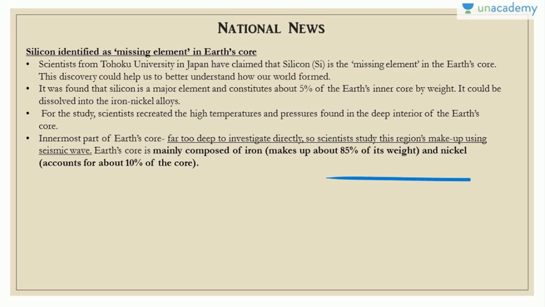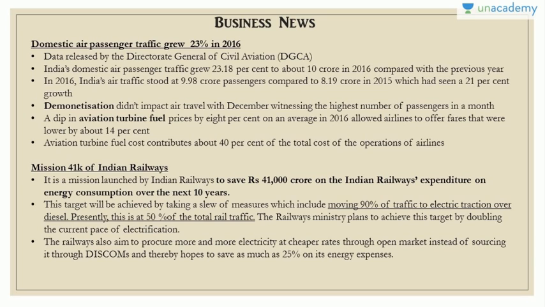I have informed you about this in the previous editions of The Hindu, where we were studying about earthquake waves. So these seismic waves, the primary P waves and secondary waves, are used to identify the components of the Earth's inner structure: the crust, mantle and core. And Earth's core is mainly composed of iron, which makes up about 85% of its weight, and nickel accounts for 10% of the core. The next is the business page news.